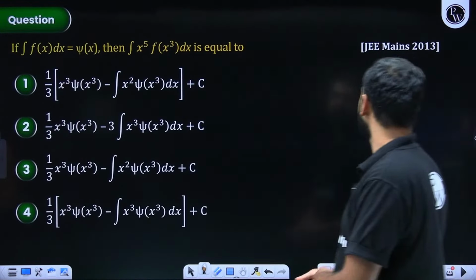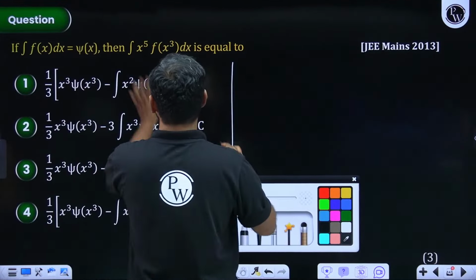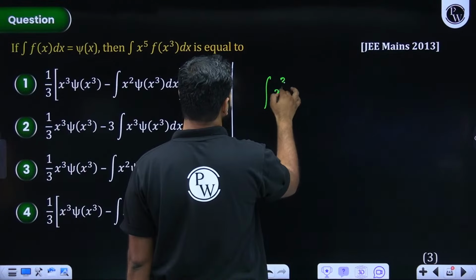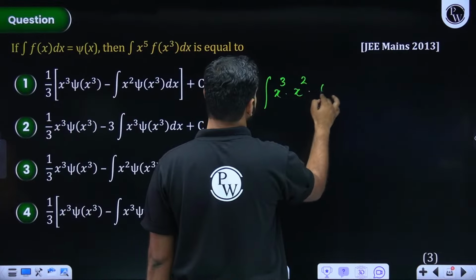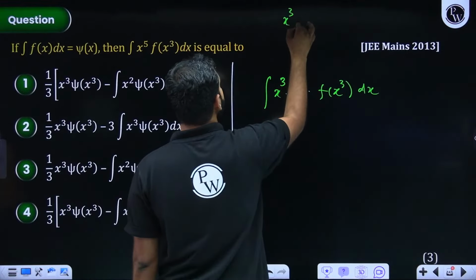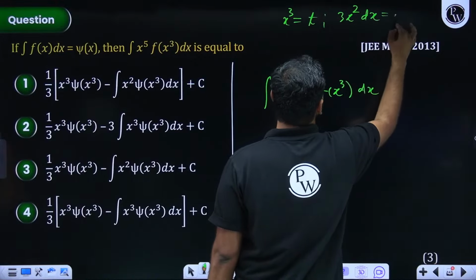Now let's look at this question. How do we solve this one? I'll simply say, to solve this, let's work out this. Integration of x to the power 5 can I write as x cube, x square, f of x cube dx. Now if I take x cube as t, 3x square dx will be dt.